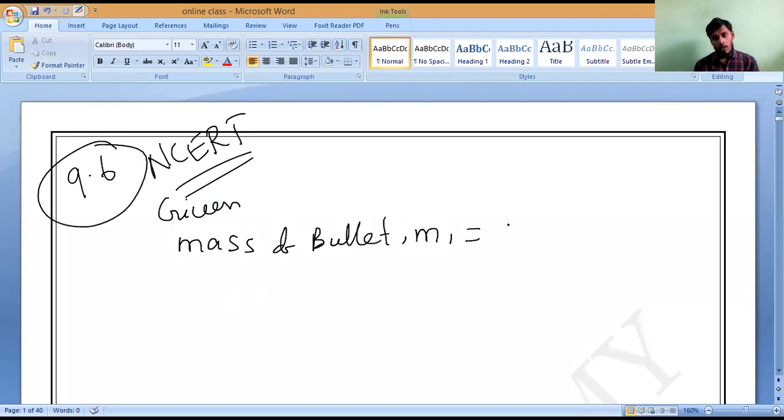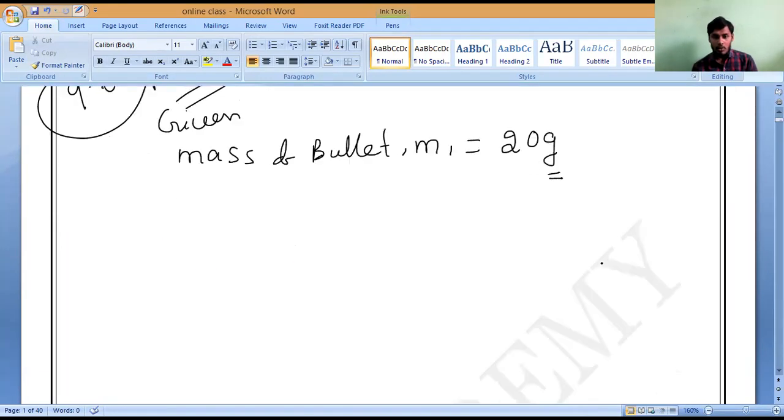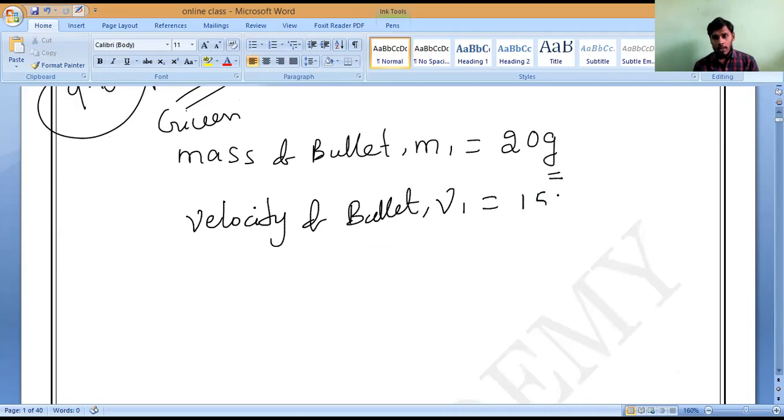M1 is equal to 20 grams. Here they are given in grams, so we have to convert it into kilogram. Next, velocity of bullet V1 is equal to 150 meter per second.